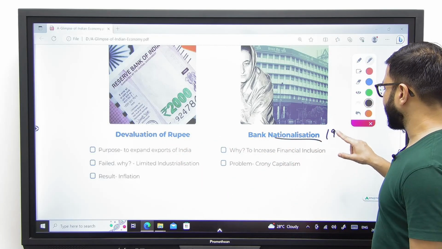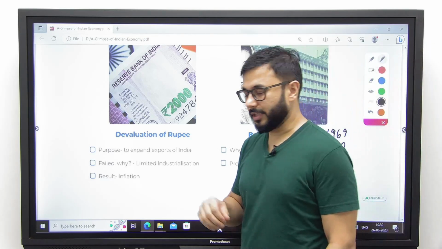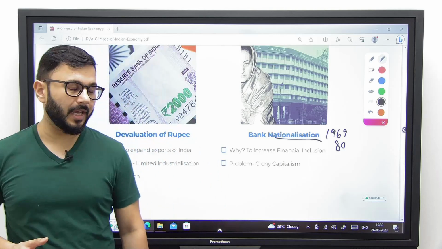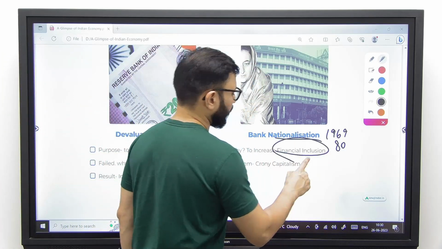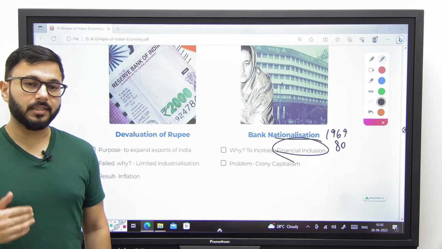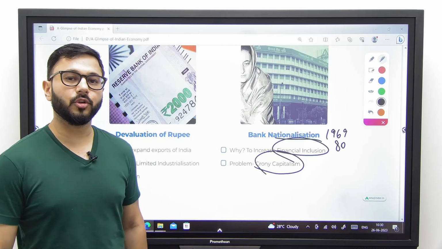In 1969, we nationalized banks in our country. 14 banks were nationalized. In 1980, 6 more banks were nationalized. Why were these banks nationalized? The major aim was financial inclusion. But what was the outcome and the problem? Crony capitalism. What do you mean when you say crony capitalism?